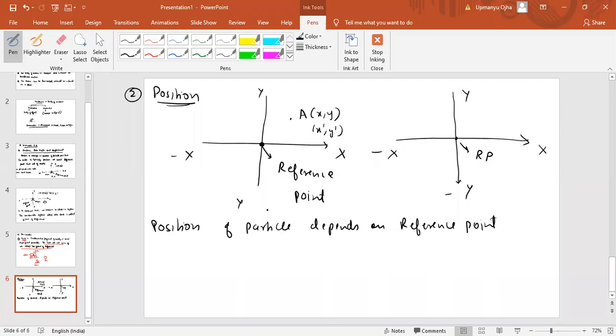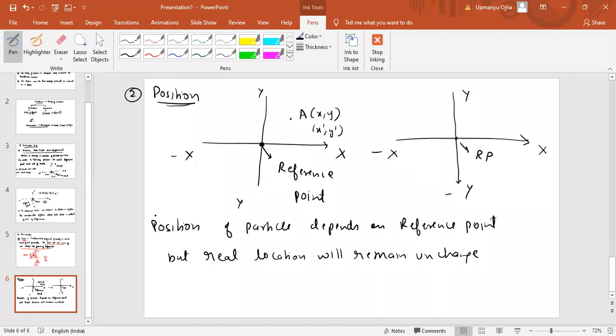The position of the particle depends on the reference point, but the real location will remain unchanged.